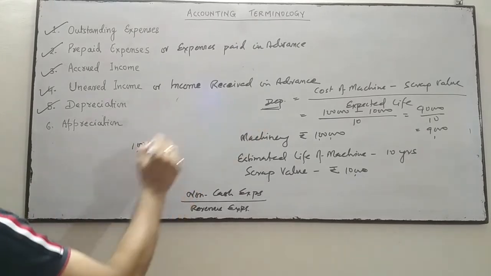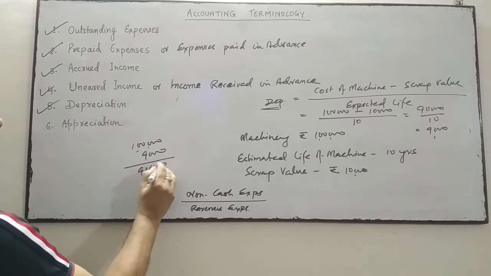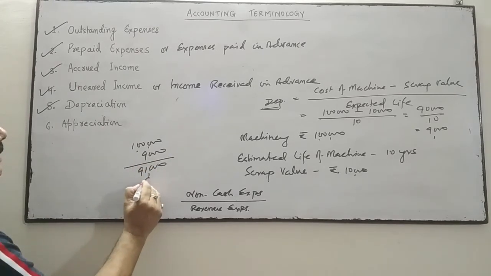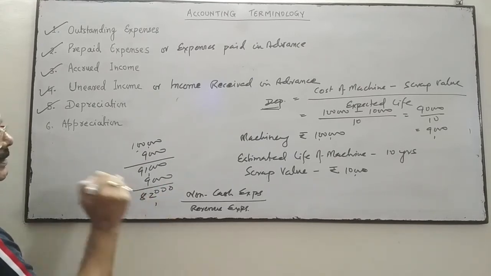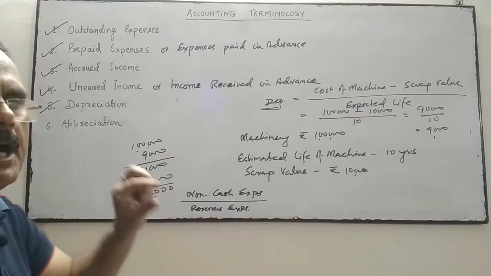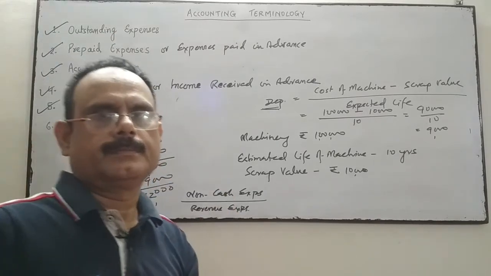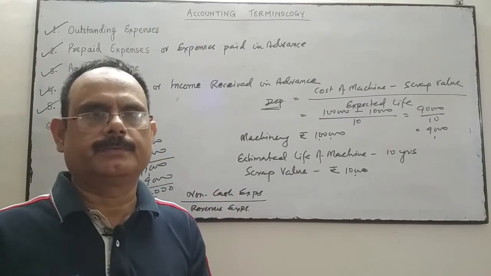First year it is decreased by 9,000, so now it is 91,000. Next year it is decreased by again 9,000, so it is 82,000. The value of assets will decrease year after year because every fixed asset has a certain life.